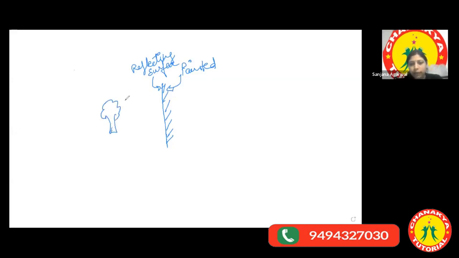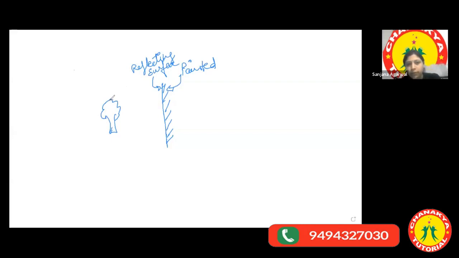Please see carefully, step by step, how the image is obtained. First thing, light is not a single ray. Light is not two rays, not three rays. Light is always like a beam. But for study purposes we use a single ray, so that it becomes a little easier to study. So I'm taking one of the rays, suppose it is coming from the top of a tree and falling on the mirror.